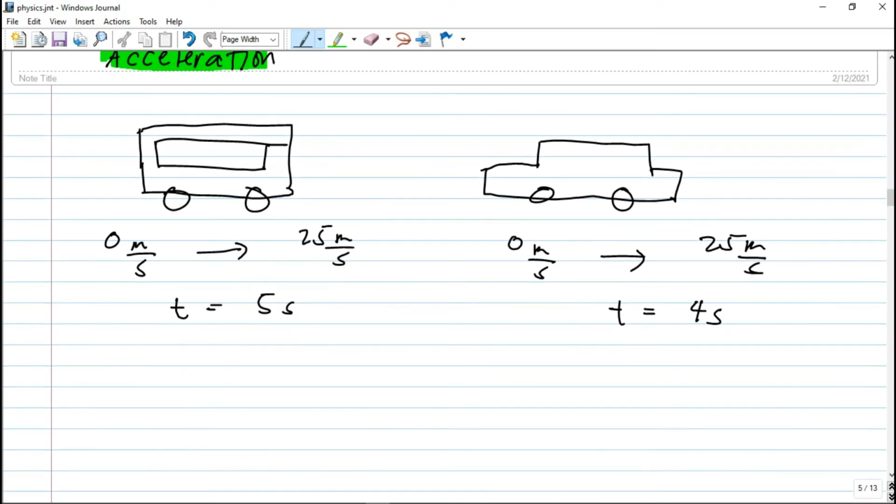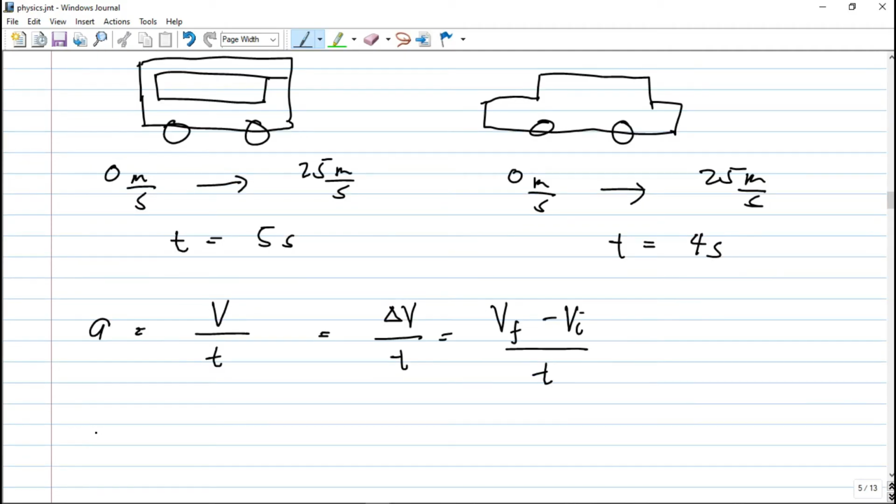So our acceleration is defined as the change of velocity per unit of time. That is your final velocity minus initial velocity per unit of time. It tells how fast the velocity of a certain object is changing with respect to time.